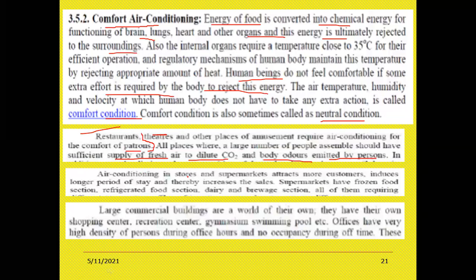Air conditioning in stores and supermarkets attracts more customers and induces longer stays, thereby increasing their sales. Supermarkets have a frozen food section, refrigerated food section, dairy and beverage section, all of them requiring cooling conditions, right? Next one, large commercial buildings have their own shopping centers, recreation centers, gymnasiums, swimming pools, etc. Offices have very high density of persons during the office hours.